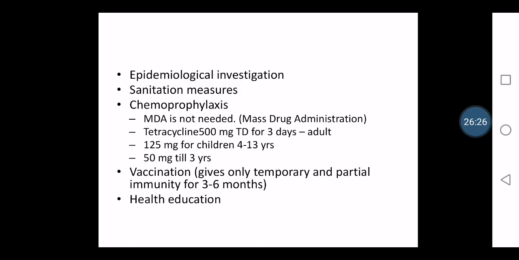Today you all have to read acute diarrheal diseases and cholera in the KPAR textbook, and as I have told, you have to read and understand all the tabular columns given in the textbook, where the assessment of dehydration, the maintenance therapy, and the oral rehydration therapy, how much should be given for each age group, is clearly given. So you all have to read and understand the textbook along with my lecture.